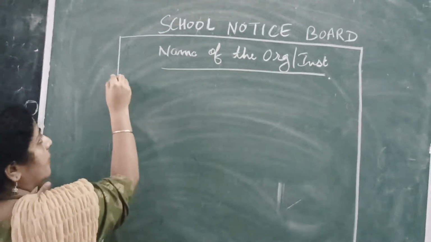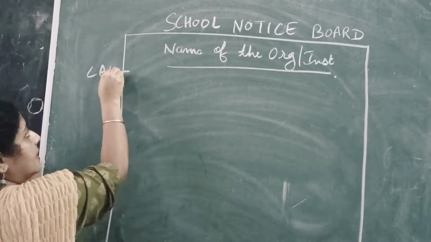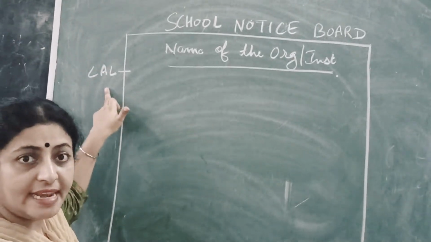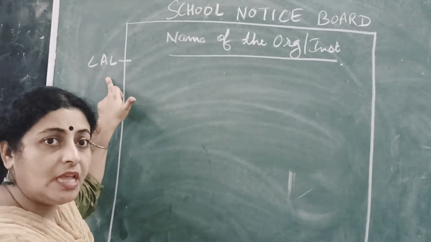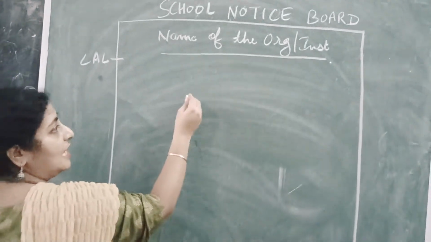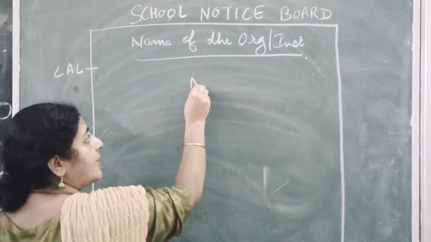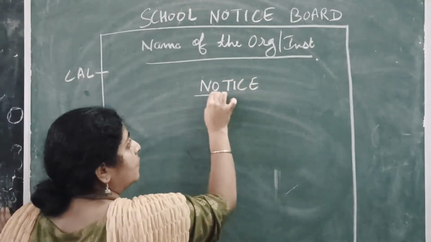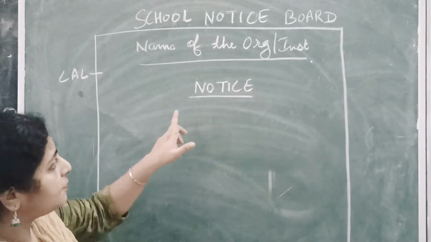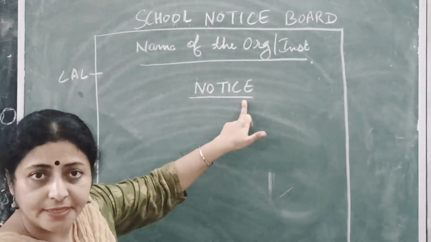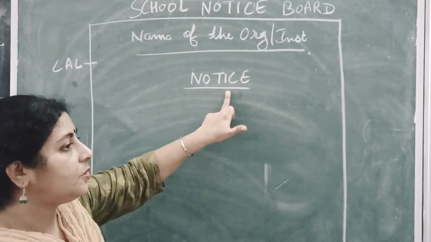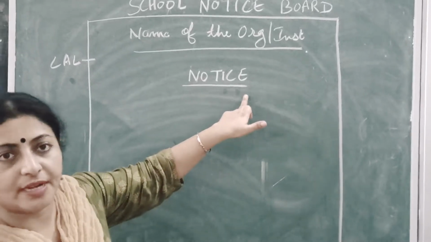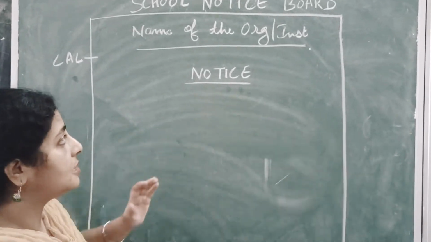Now, after here, I'm going to leave a line. Can you see here? I have written here LAL. LAL refers to leave a line. And after that, I am going to write the word notice in capitals. Have you seen I have underlined it? I have underlined the word notice, plus I have written this in block letters, in capital letters.